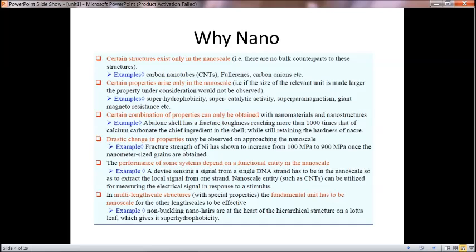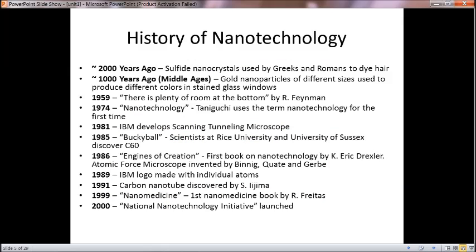Then we have to see how nanotechnology has revolutionized the world. Before that, the history of nanotechnology has to be seen. Roughly 2000 years ago, sulfide nanocrystals were used by Greeks and Romans to dye hair.